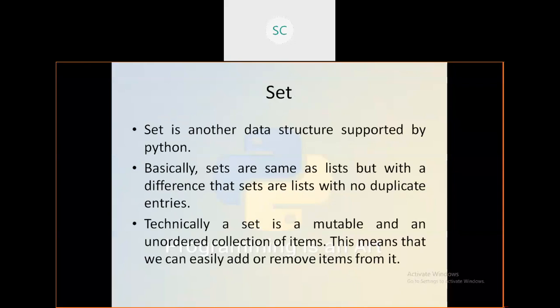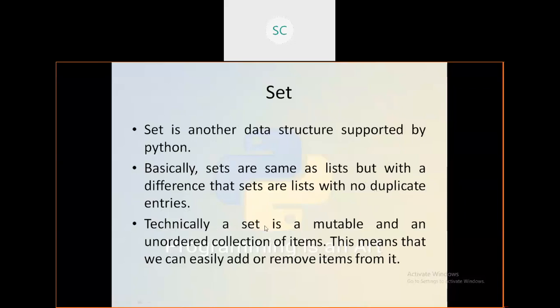If there is any duplicate value, it won't take that duplicate value; it will just remove it and give only the exact values. Set is another data structure supported by Python. Basically, sets are the same as lists, but with the difference that sets are lists with no duplicate entries.